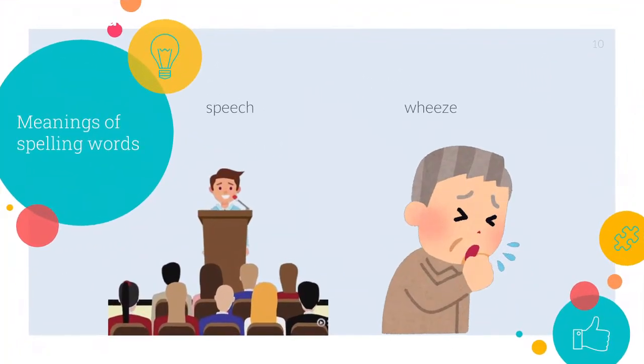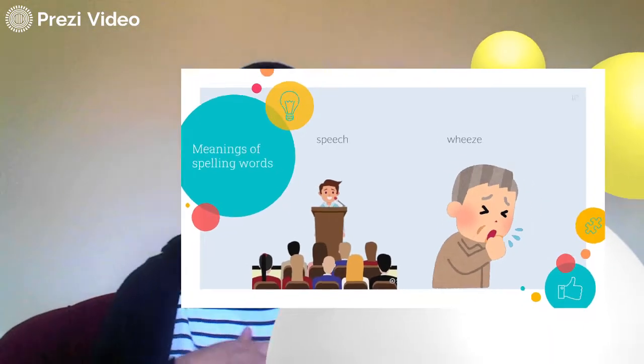Next, I have the words speech and wheeze. So speech is what we speak. Speech and speak. So this one should be easy. Speech has double E, and this is what makes the long E sound. The second word is the word wheeze. When you wheeze, it means you are breathing in a hard way, okay? Almost like coughing. You cannot breathe right. So we say wheeze. Now also wheeze has double E, that's why we have the long E sound.